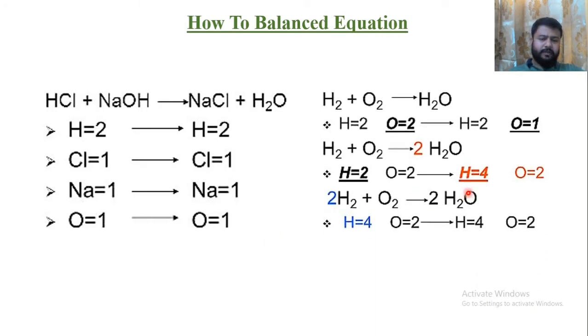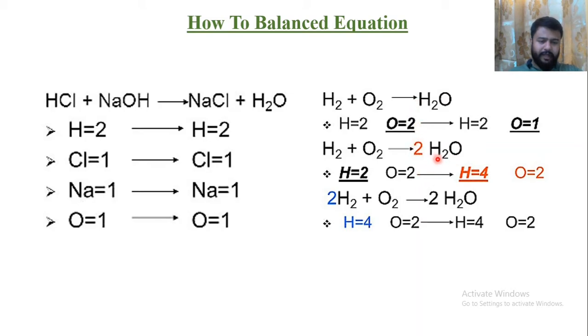Now this one, H2 plus O2 gives you H2O. This is not the balanced one. Here we have 2 H, 2 oxygen and 2 H and only 1 oxygen. So in order to balance this equation, we can just write 2 on H2O.